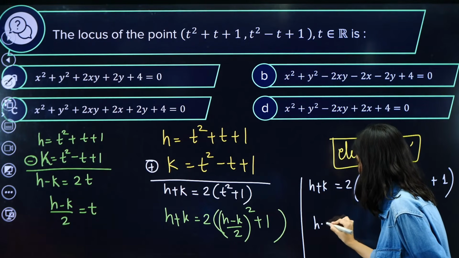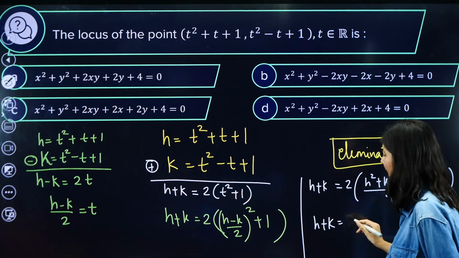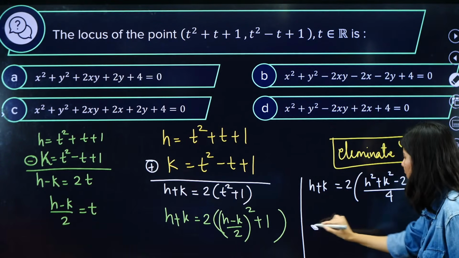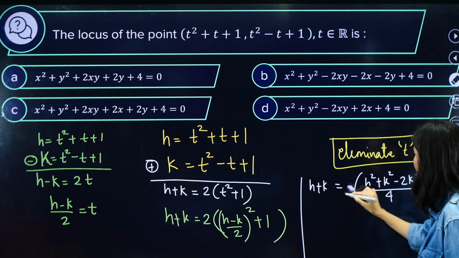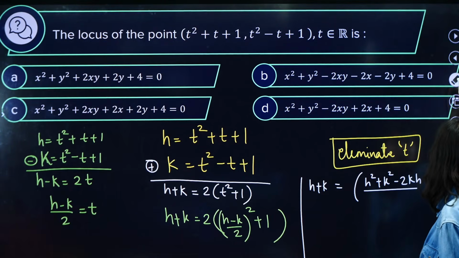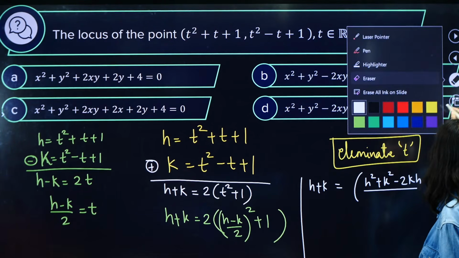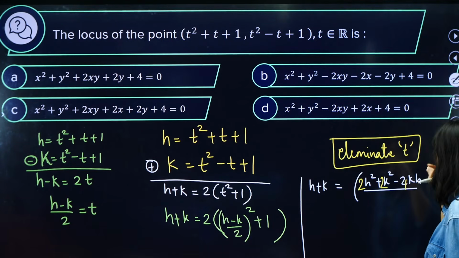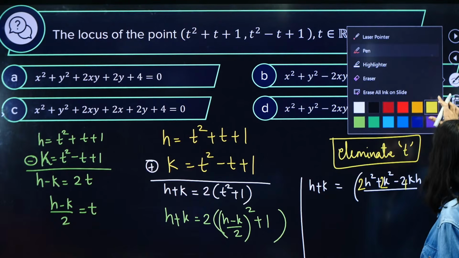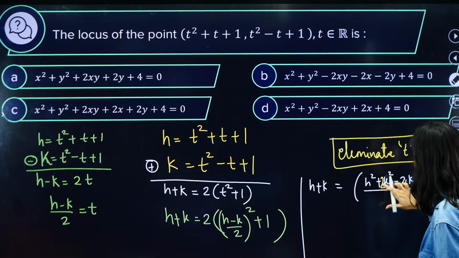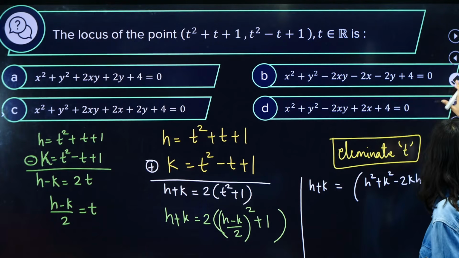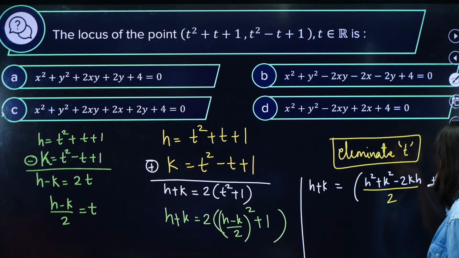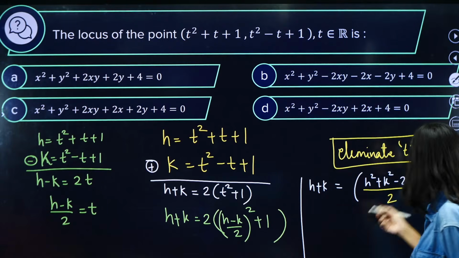Now let us multiply 2 over here. This 2 will go inside, so the 4 becomes 2. So this is upon 2 plus 2, correct? Now just take the LCM.